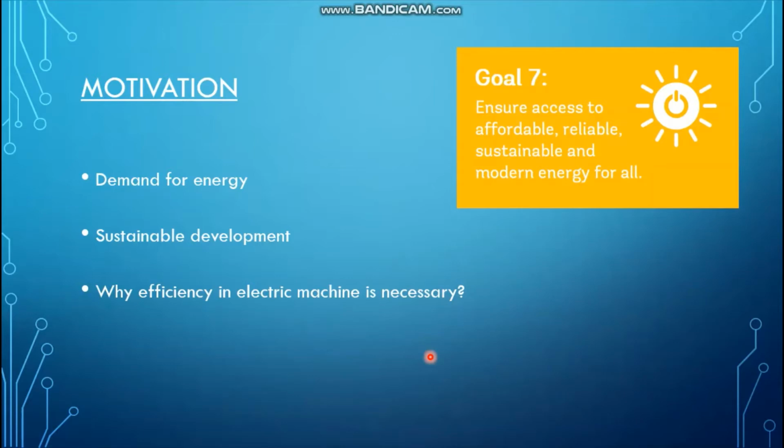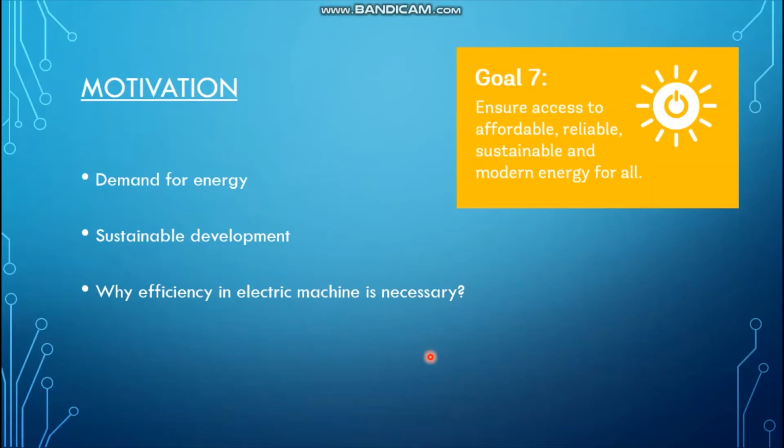So you might be considering how that is related to the high efficiency of electric machines. Well, over 40% of the generated electricity is consumed by industries worldwide, right? And two-thirds of that electricity is utilized by electric motors and machines. So when we think about sustainable and renewable energy production, we also need to think in terms of energy savings and consumption minimization, right?